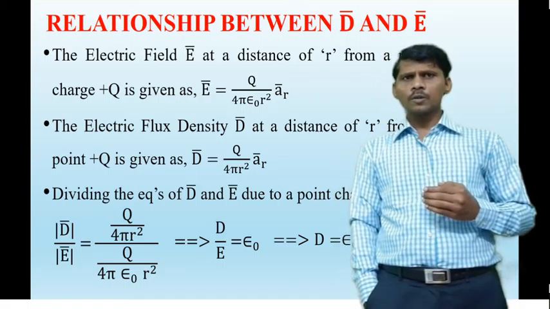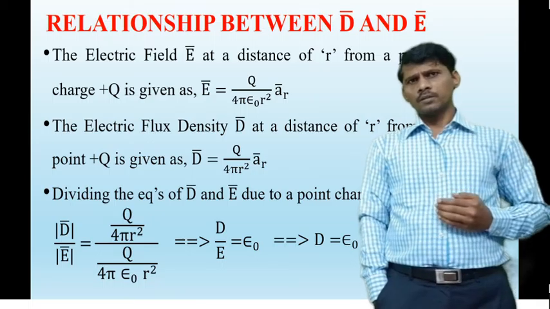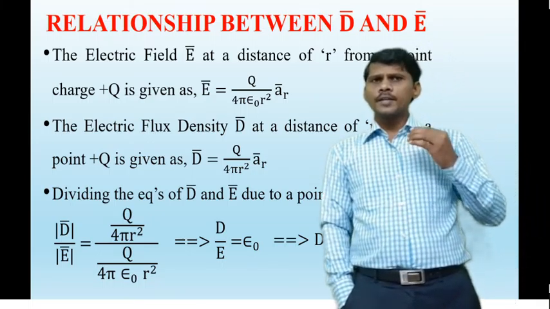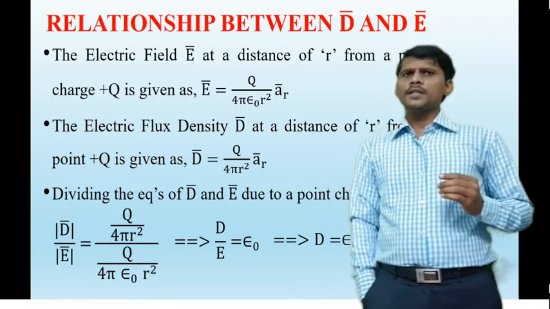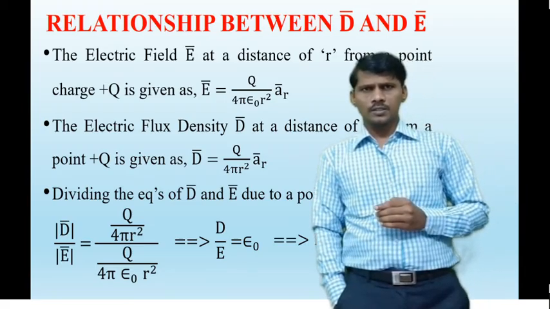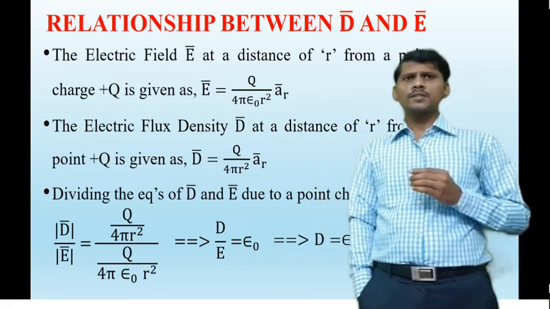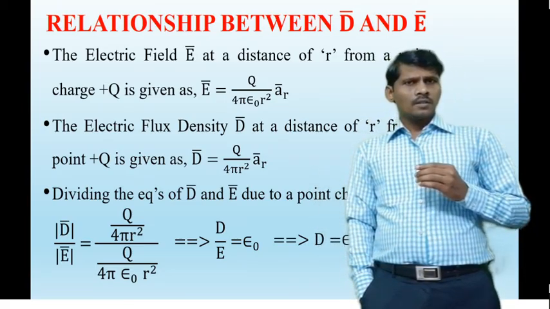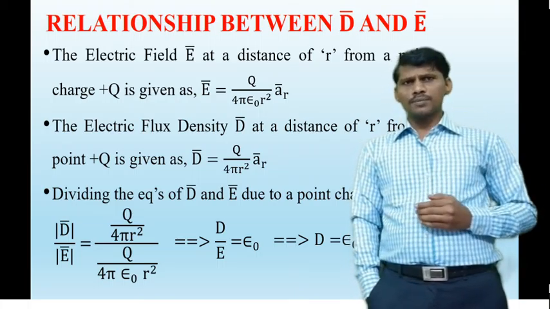So D bar is equal to epsilon naught into E bar. That is the relationship between electric field intensity and electric flux density. The direction of the electric flux density is the same as the direction of the electric field intensity.